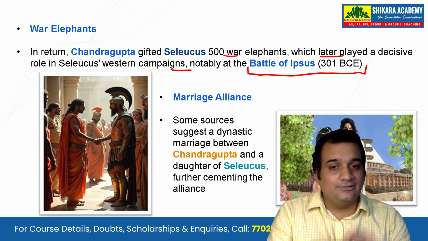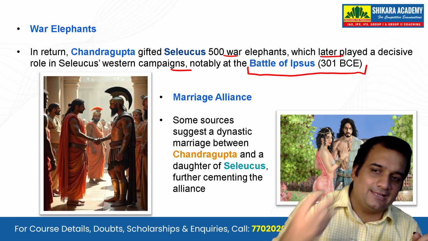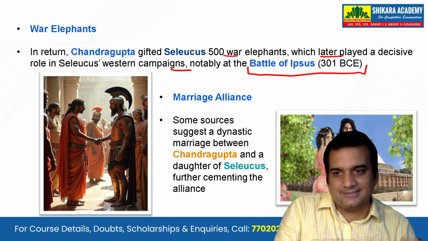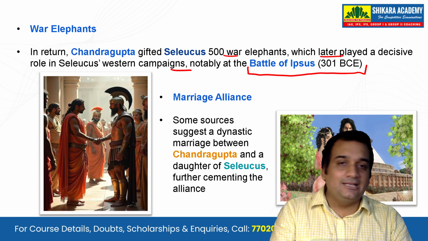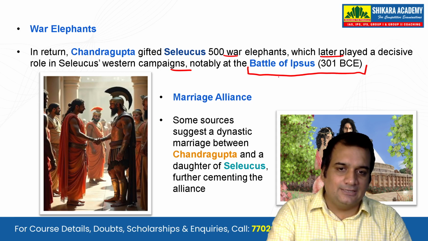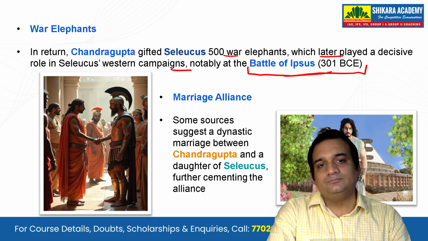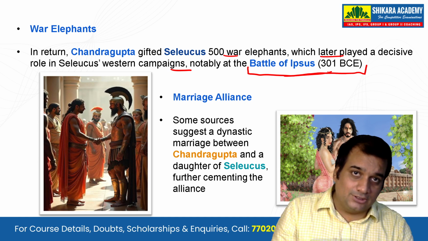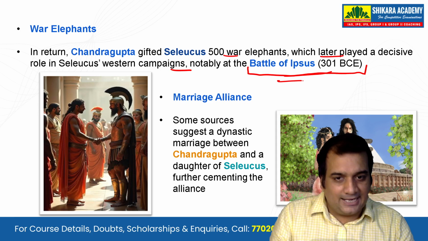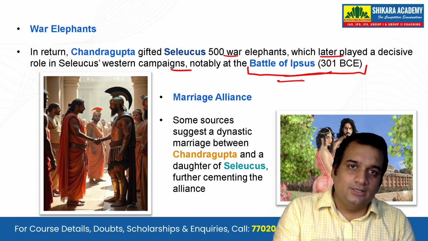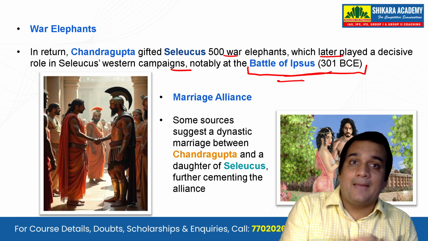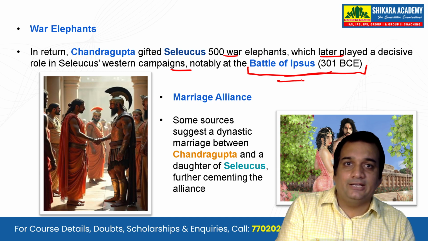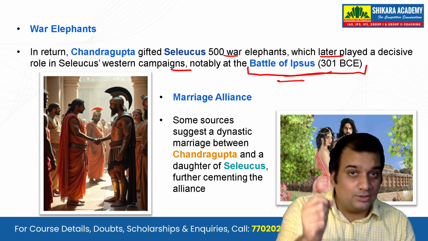Now you will see the same elephants are taken by Seleucus Nicator as a gift from Chandragupta, and he will use those elephants in the Battle of Ipsus in 301 BC. This battle was against Antigonus the One-Eyed, and that will start the very famous Seleucid Empire under Seleucus Nicator, and that was the strategy.